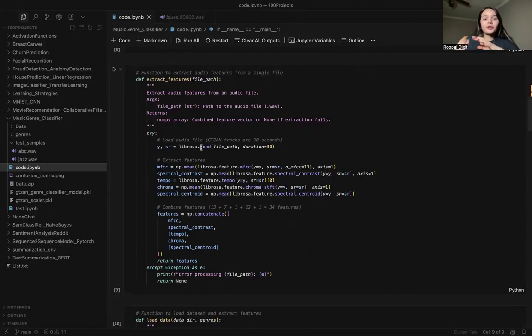Then there is tempo, the beats per minute, like the heartbeat of the song. Fast for disco, slow for blues, because blues is easy, slow moving. Disco is like, okay, we are going out. And the chroma represents the 12 musical notes, showing the harmony, like understanding the notes in a chord.